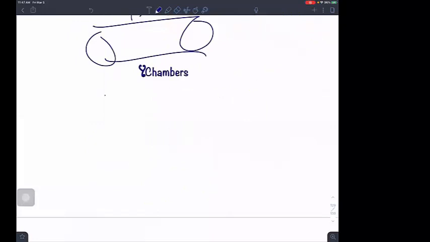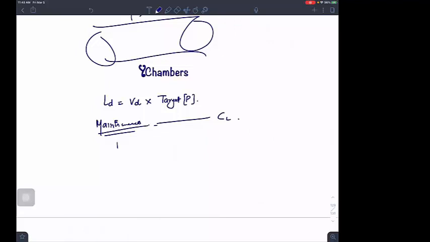Now see my dears, what is the formula of loading dose? Loading dose is equal to Vd into the target plasma concentration which you have. Okay, what about the maintenance dose? Maintenance dose is always dependent on the clearance, because I was maintaining it and my clearance will be affecting it. So maintenance dose, MD, is equal to clearance into target plasma concentration.